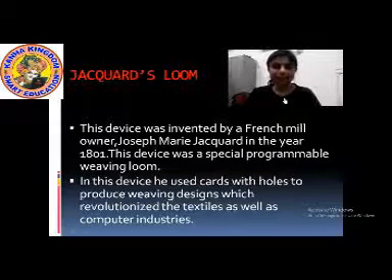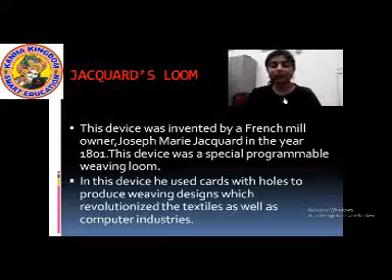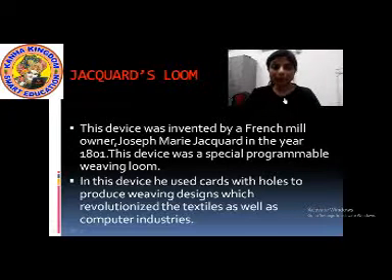Jacquard's loom. This is a special programmable weaving loom. And this device was invented by a French mill owner.